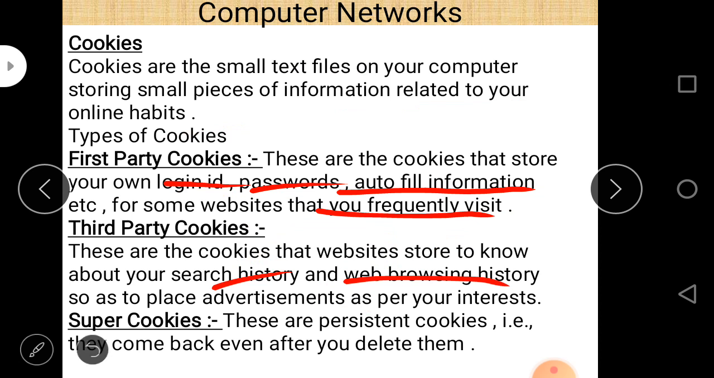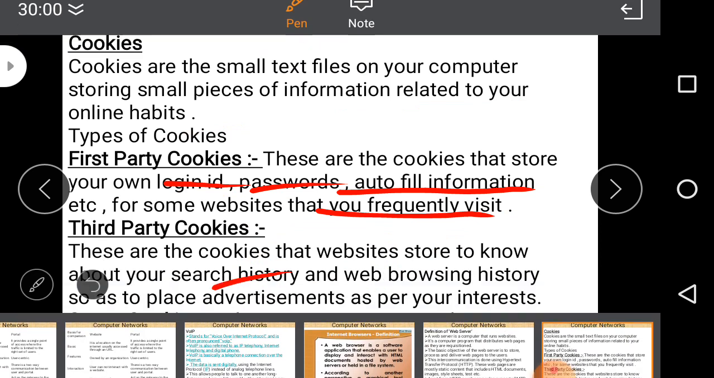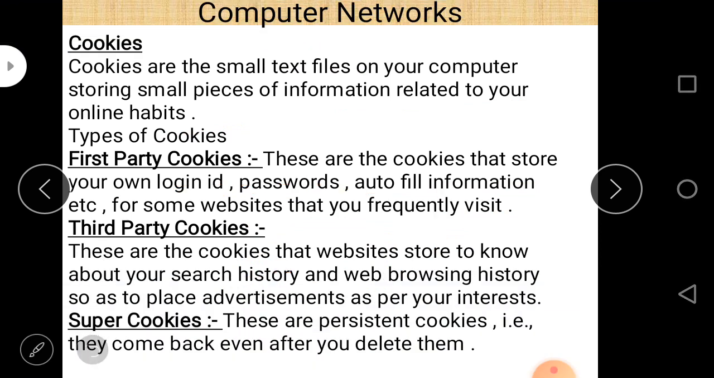And next is super cookies. What are super cookies? Super cookies are basically persistent cookies. That means we cannot delete the data of super cookies, and if we delete the data of super cookies, it comes back even after you delete them. So you are not able to delete the data of super cookies. That's why they are called super cookies. Data cannot be deleted in super cookies.